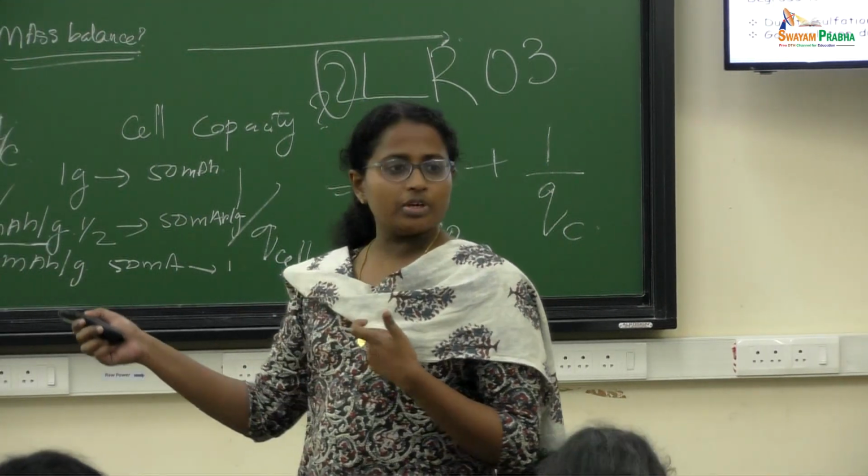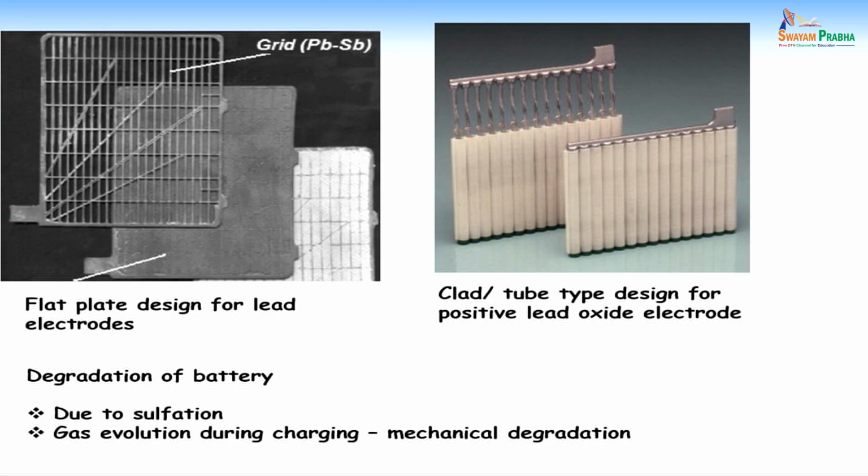This is how commercial lead acid battery grids look. There are two types of design for the positive electrode. This is a tubular design, so they are called tubular batteries. The lead oxide, as I said, does not have proper contact with the lead strip, so during the process it can shed. For that purpose they use the tubular design.